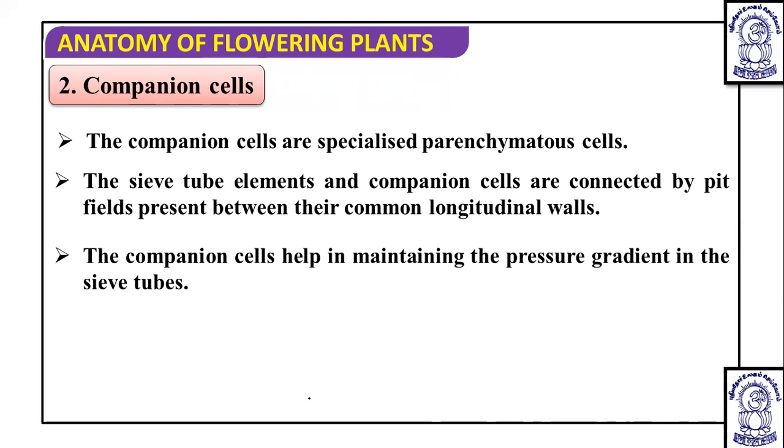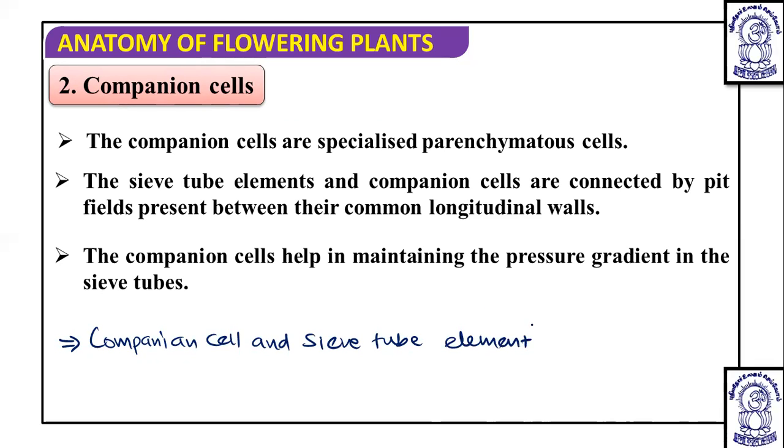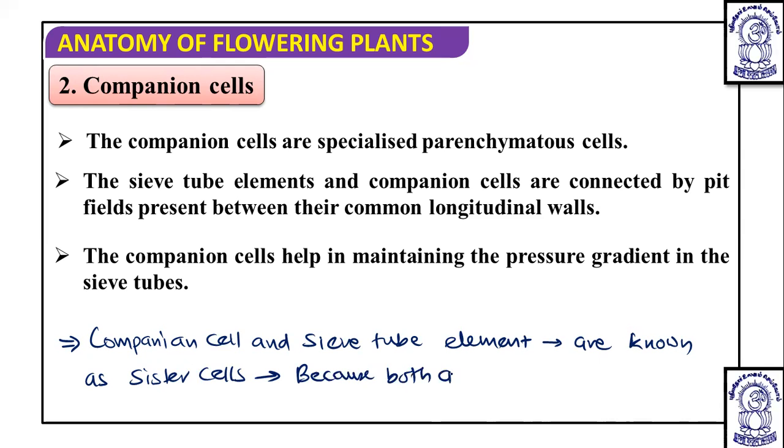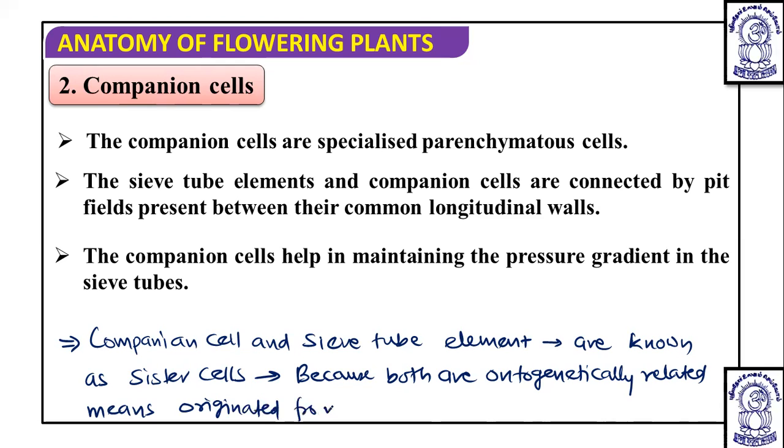Now, one more important point with this: the companion cell and sieve tube element are known as sister cells because both are ontogenetically related, meaning they originated from a single mother cell. Okay, and they are known as sister cells.